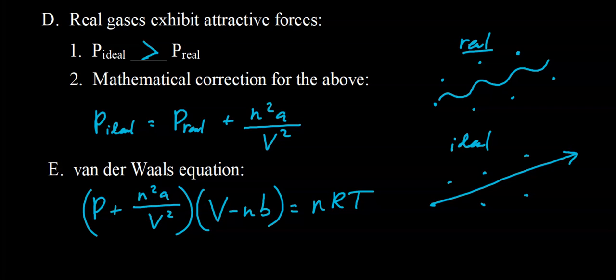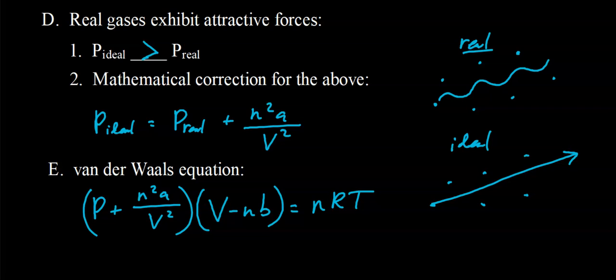We get to nitrogen, or sorry, not nitrogen, we get to ammonia. Ammonia exhibits hydrogen bonding, the strongest type of intermolecular force, and so we see the correction factor for ammonia is pretty big, relatively speaking. And then the last two there, carbon dioxide and methane, both exhibit dispersion forces. Those are rather large molecules compared to nitrogen and hydrogen, and therefore we see a larger van der Waals constant for those substances. b, the correction factor for volume, same idea.